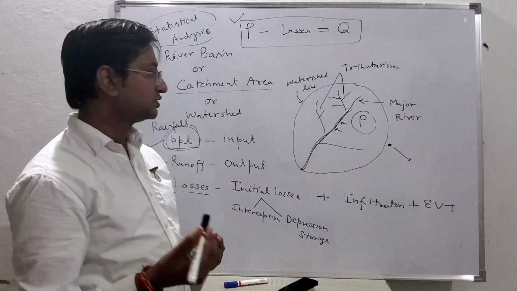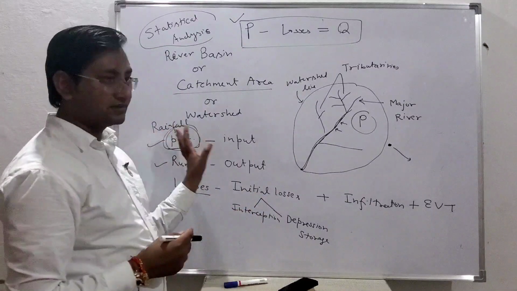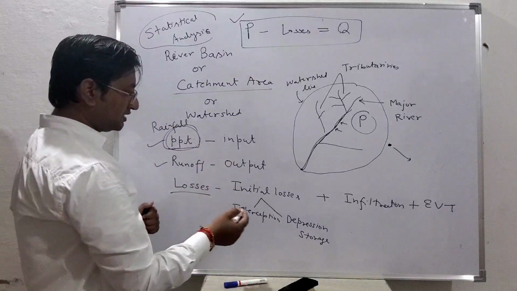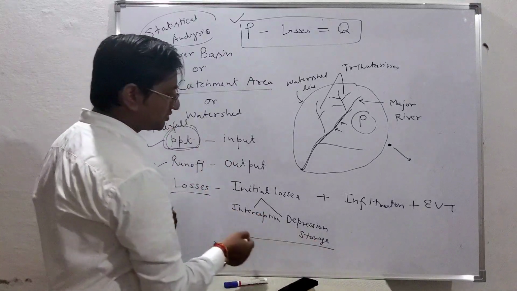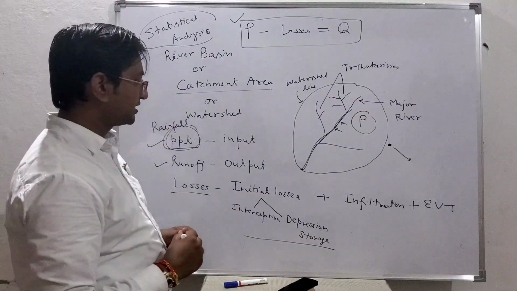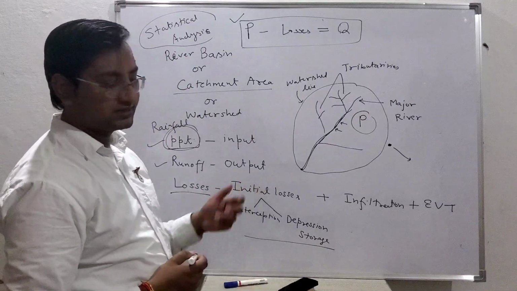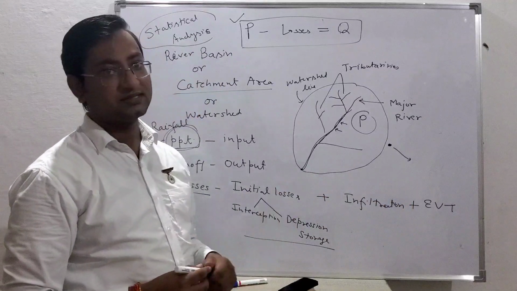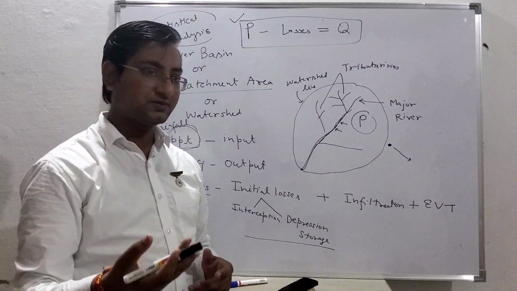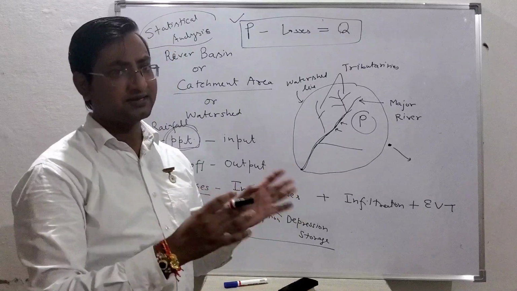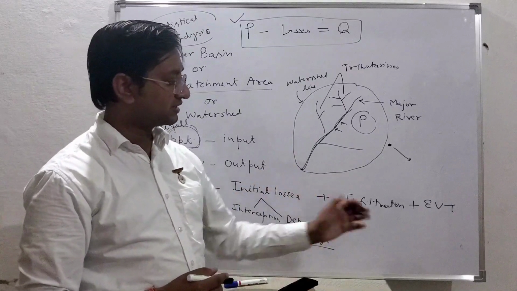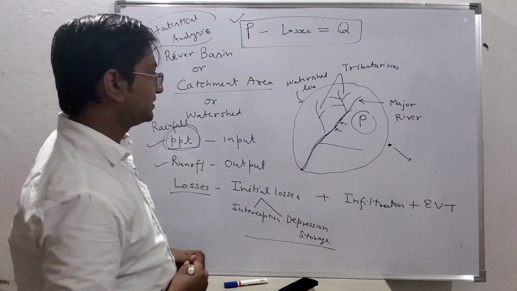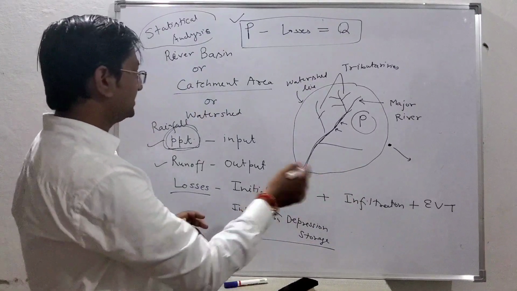We will see in the next class. We will be talking about the precipitation. In a few classes we will also be talking about these losses. How do we account for this initial loss? What is this infiltration, and how will we be measuring the data, and what are the different types of empirical or analytical equations for infiltration? Again, for evapotranspiration, how will we be looking at that? So we will see in a few classes.